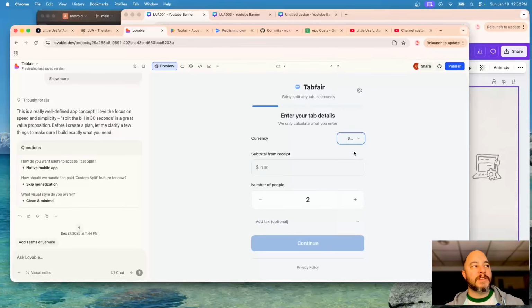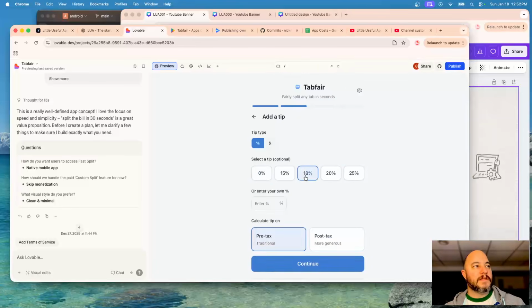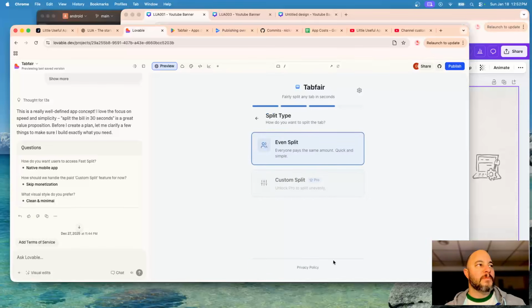But the idea is you select where you are, dollar amount, how many people you had in your party, what kind of tax you want. I'm just making stuff up. Percent post. So these little elements here, that's what gets saved in the Pro version. So it doesn't change the functionality. It doesn't give you more options other than the custom splitting. But the idea is you can still evenly split.